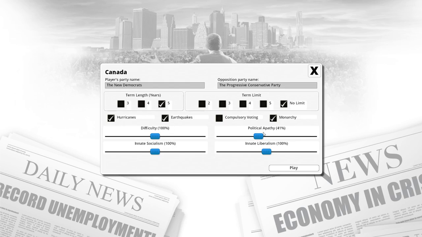And socialism and political apathy, 41%. Jeez. Yeah, we could talk about compulsory voting. I played Democracy too. Fun fact, I did too well at that game once. It was pretty hilarious, actually. I did so well that in my second election, since you automatically win the first election, the turnout was 96% in my favor.